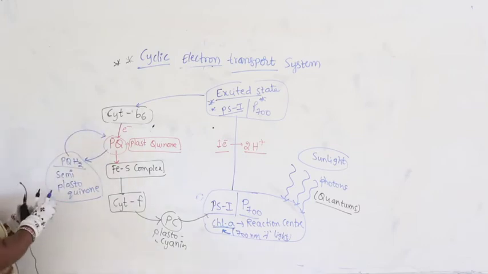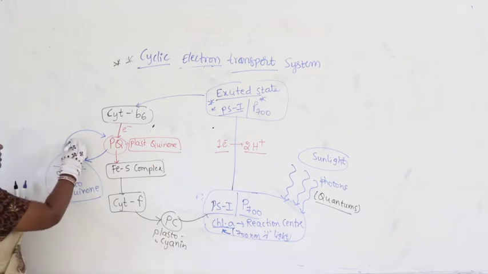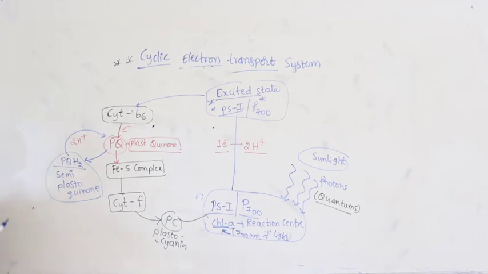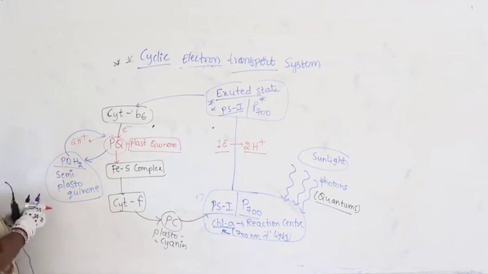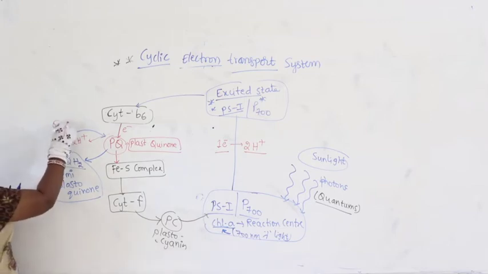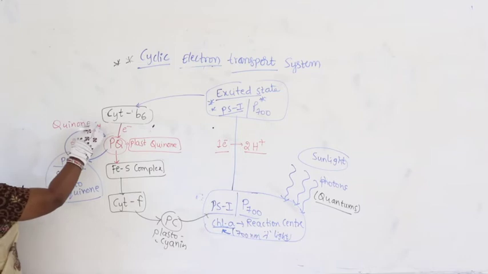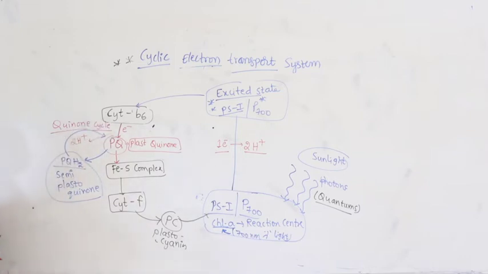So what happens here? The incoming electron carries 2 protons, which are deposited here. The incoming electron comes here, drops the 2 protons and goes back. This is what we call the quinone cycle.